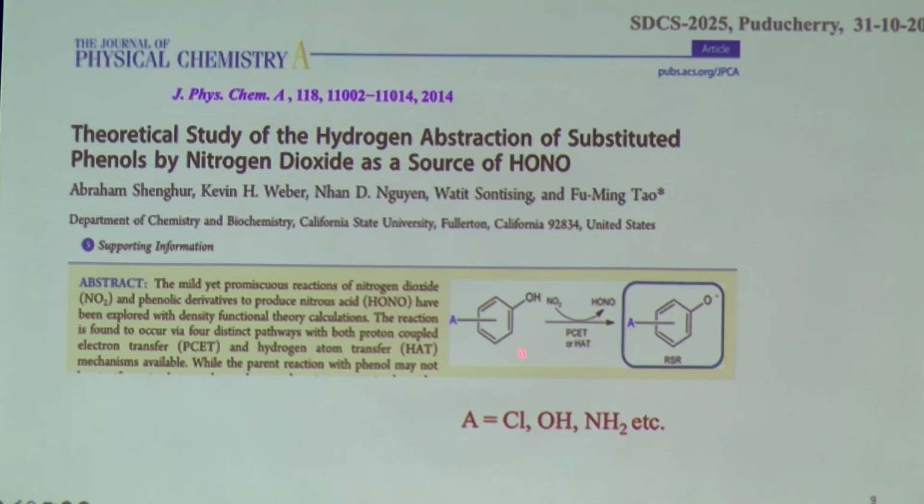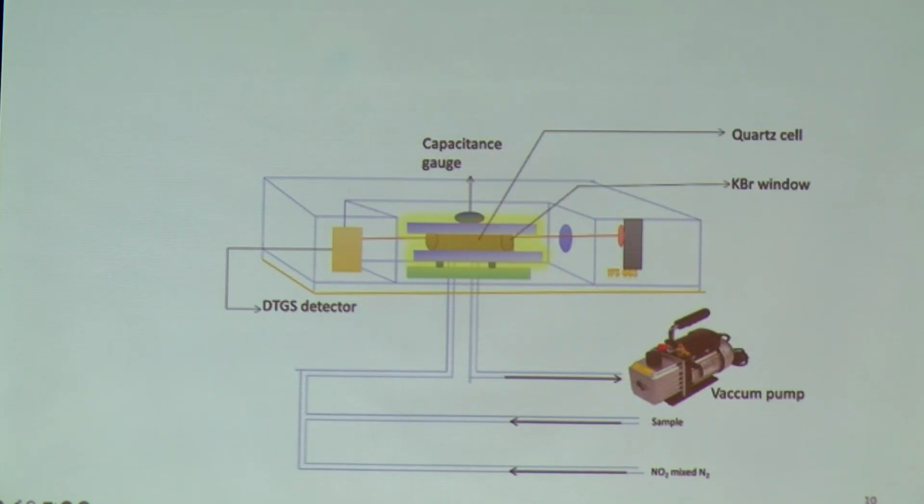It says that substituted phenols, with substitution by a chlorine atom, OH group or amine, that is disubstituted hydroxybenzene or aniline, can possibly abstract a hydrogen atom from nitrogen dioxide to produce HONO. So based on these theoretical studies, we tried.